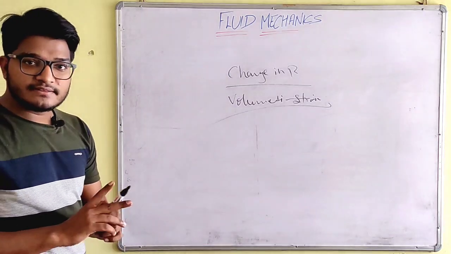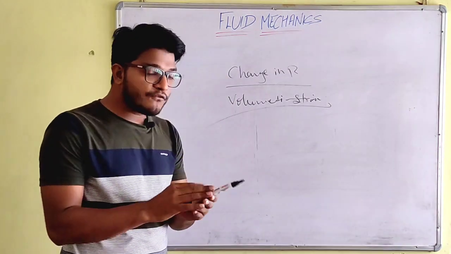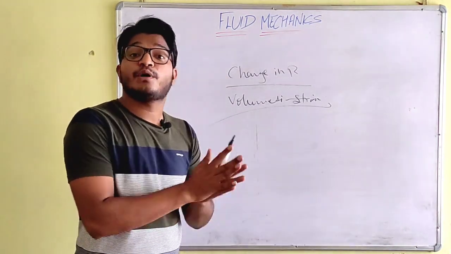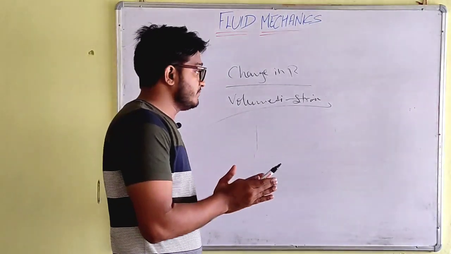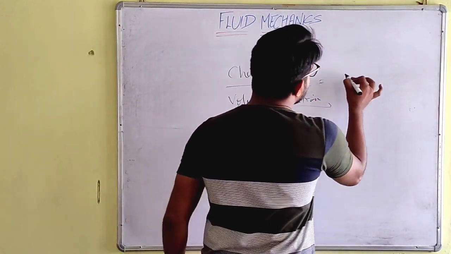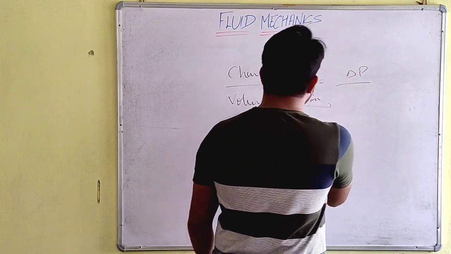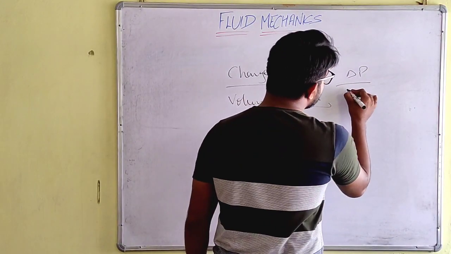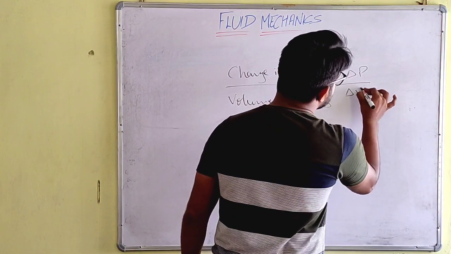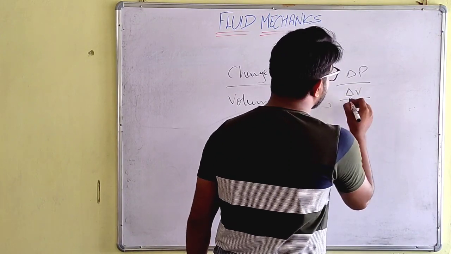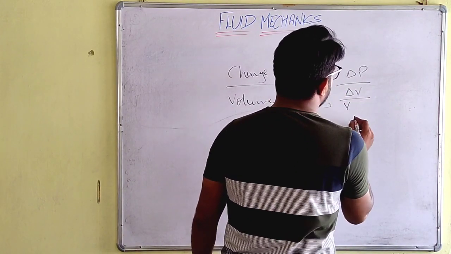Volumetric strain is the ratio of the change in volume upon the original volume.